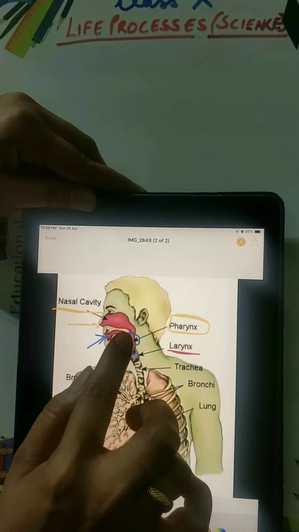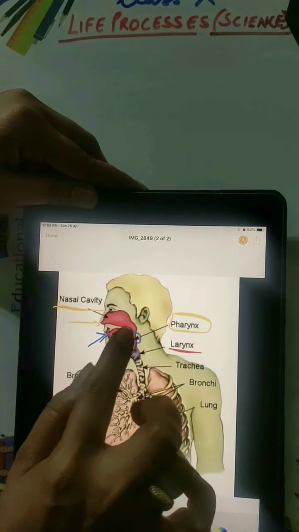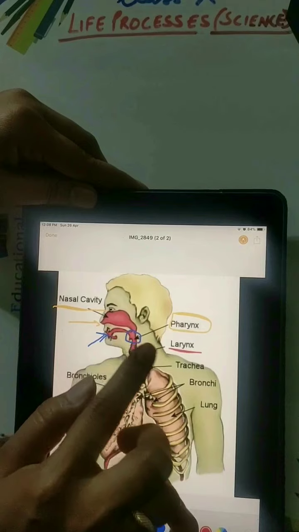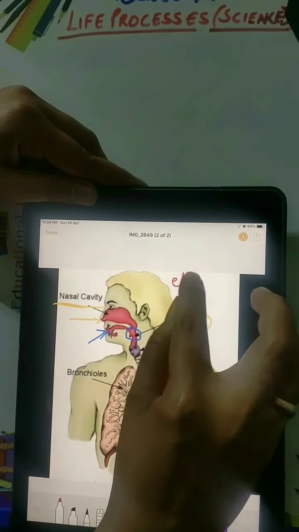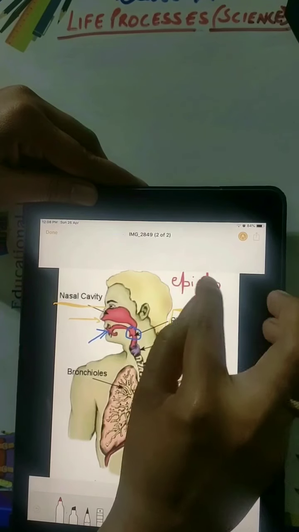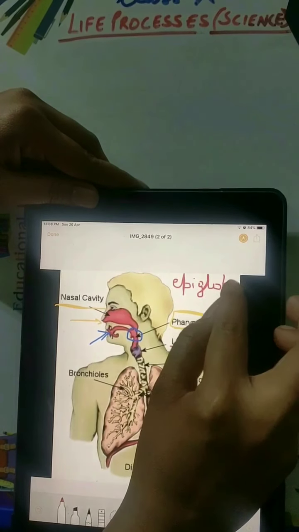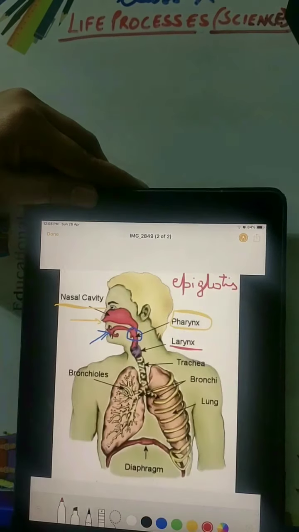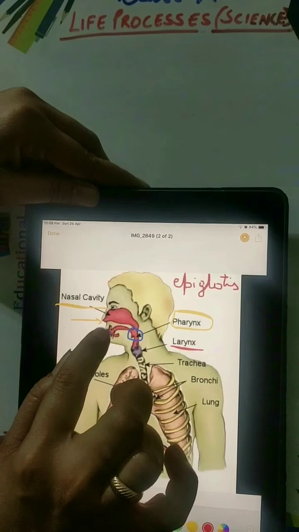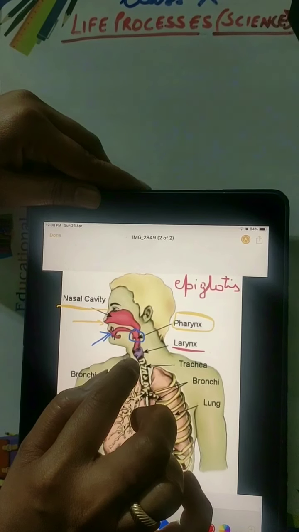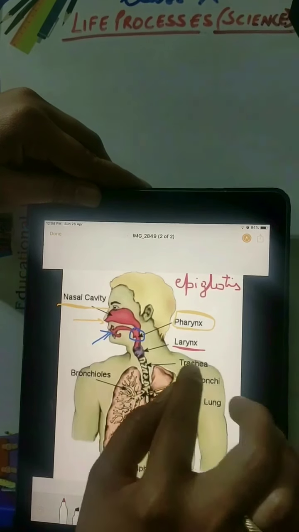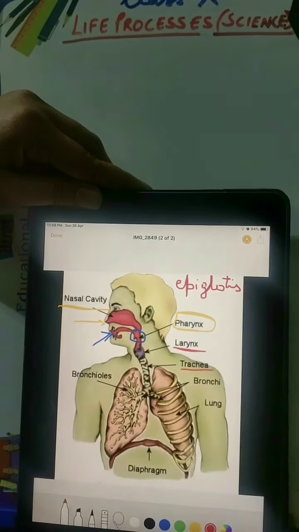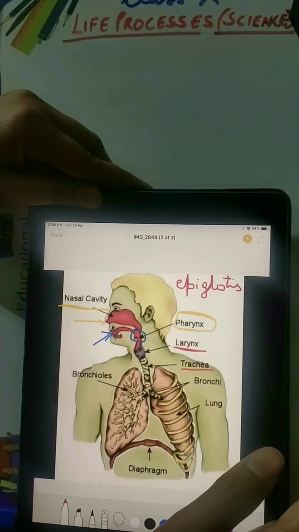Okay. Now in the pharynx, the common passage, what happens is epiglottis. You have studied about, I think, epiglottis. It's a muscular flap-like structure. When we take food inside, it covers the trachea. It stops the food from going into the windpipe. In common terms, we call trachea as windpipe.